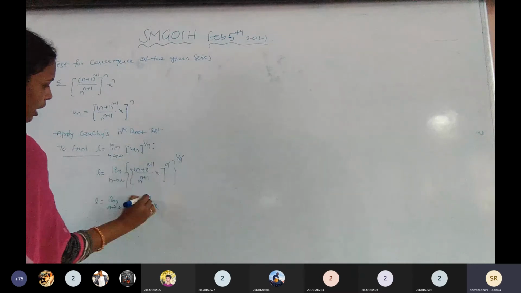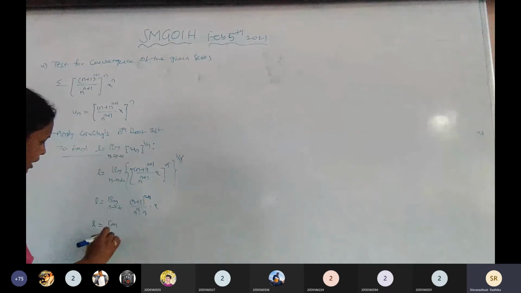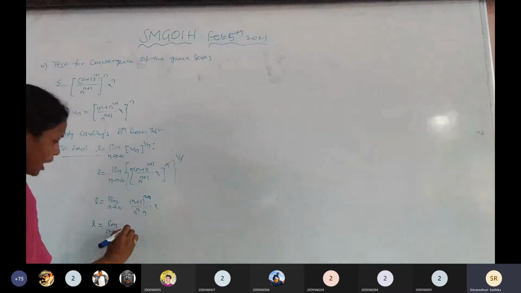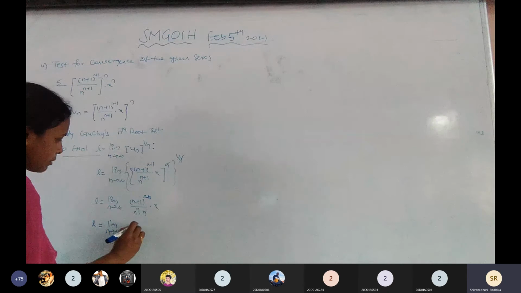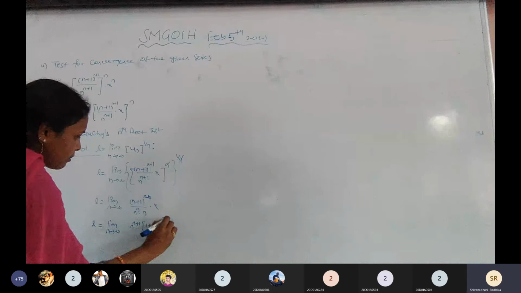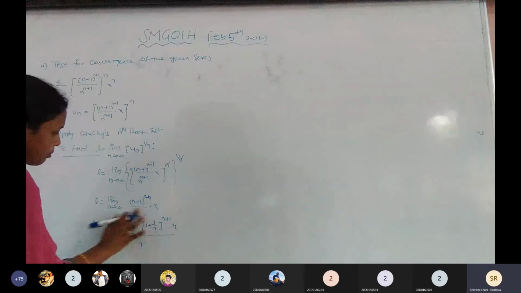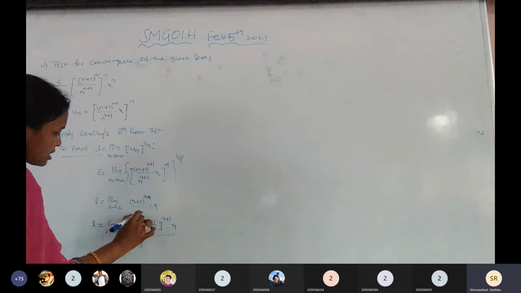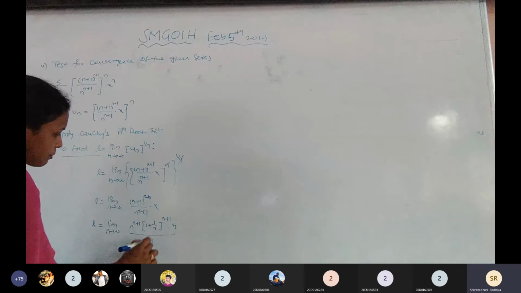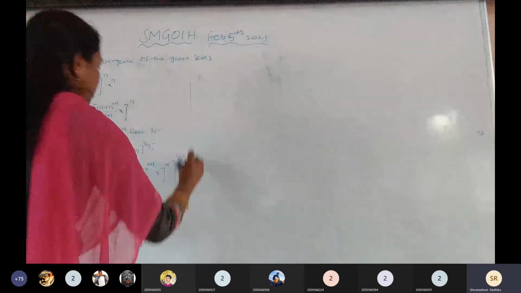Okay? In the numerator, with limit n tends to infinity, I am going to take n to the power of n plus 1 common: 1 plus 1 by n whole to the power of n plus 1 into x. Here n to the power of n plus 1 is the same, so n to the power of n plus 1 gets cancelled. Then what is the remaining term?